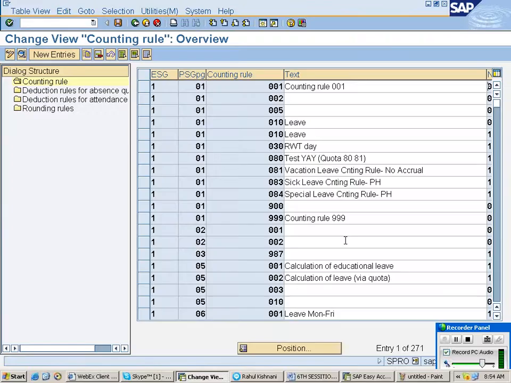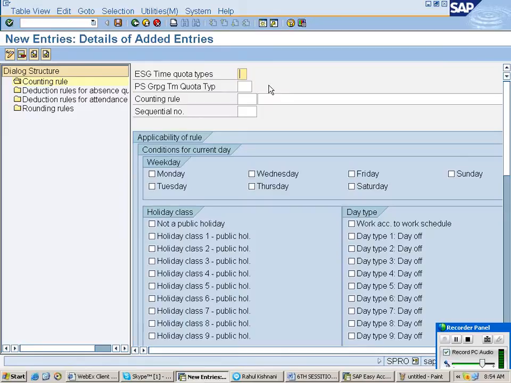Click on here. In the last class, what we have created, I will show here. This is 987 we have created. Okay, go to the entry.